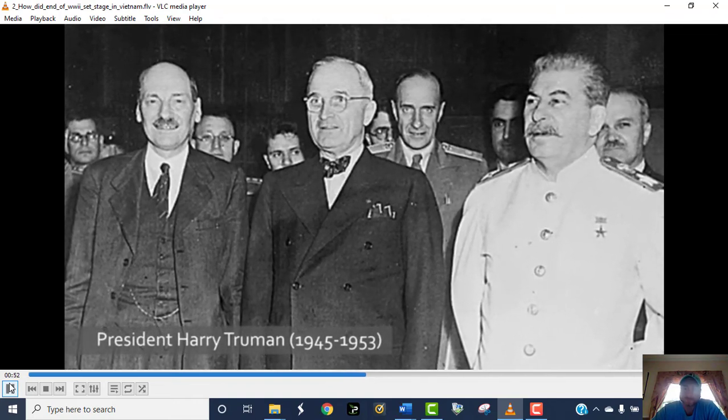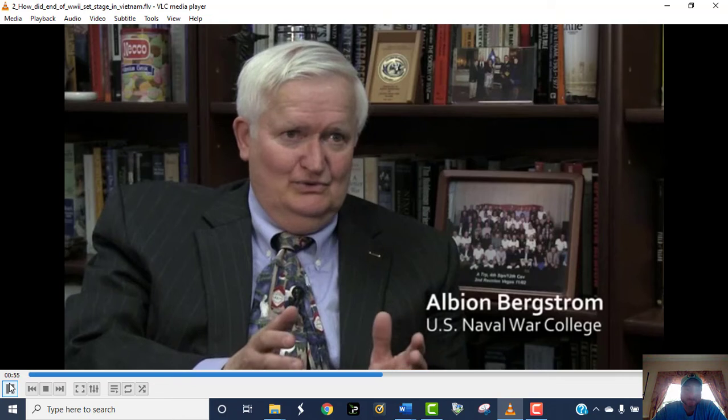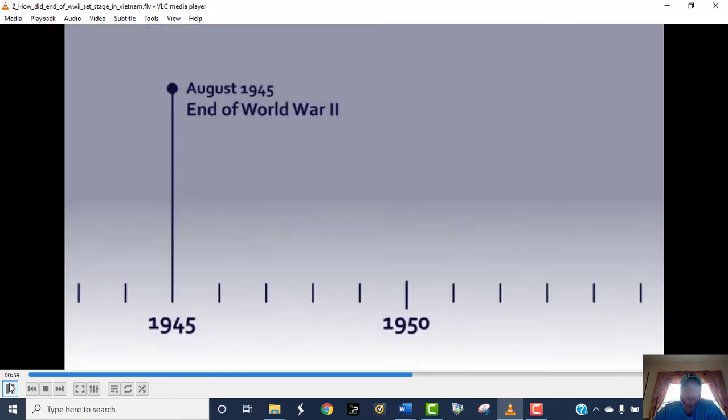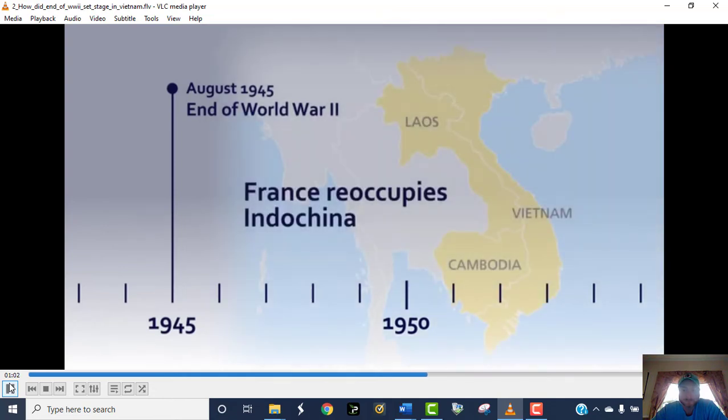And in the post-World War II time period, we have countries who are devastated by the war trying to rebuild. The French are trying to rebuild, and they get their former colonies back, specifically Indochina. And again, this is a sweeping overview of this here, but after the war was over, after Vietnam declares independence, France is allowed by other world powers, specifically the United States, to reoccupy or recolonize, reassert their control over French Indochina.